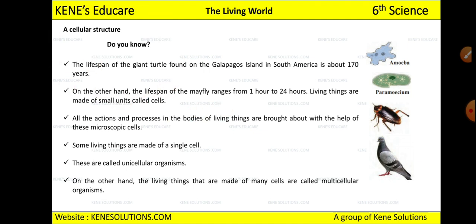In the same way, our body is made up of cells, and we are multicellular. What does it mean, multicellular? It means we are made up of many cells.